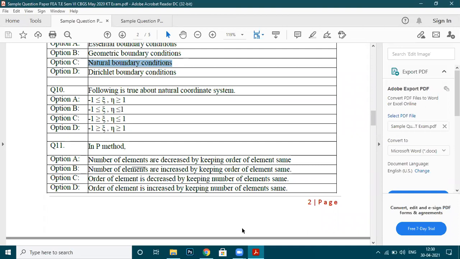Option B, sir. Right, option B is correct. Try to understand: we need to fit everything between -1 to 1.